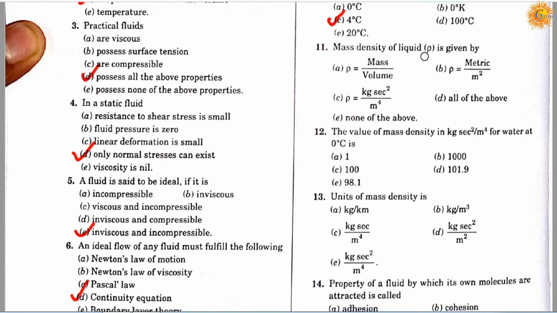Question number 11. Mass density of liquid ρ is given by: option A, ρ is equal to mass upon volume; option B, ρ is equal to metric per meter square; option C, ρ is equal to kg into second square per meter power 4; option D, all of the above; option E, none of the above. Correct answer is D, all of the above.